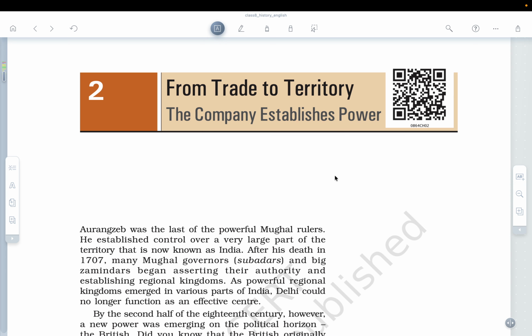And next we have seen how James Mill propounded that the British should conquer the entire part of India, because they think that the Indians were not civilized, so only English people can civilize the Indian people.